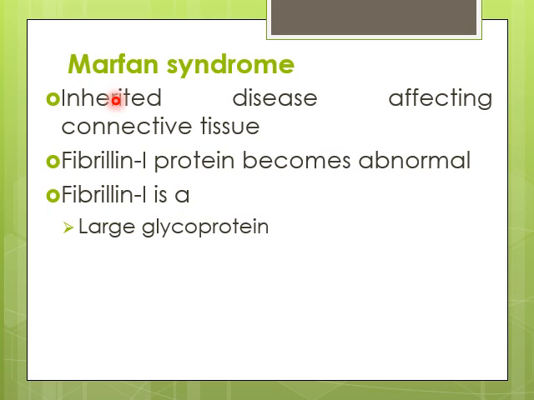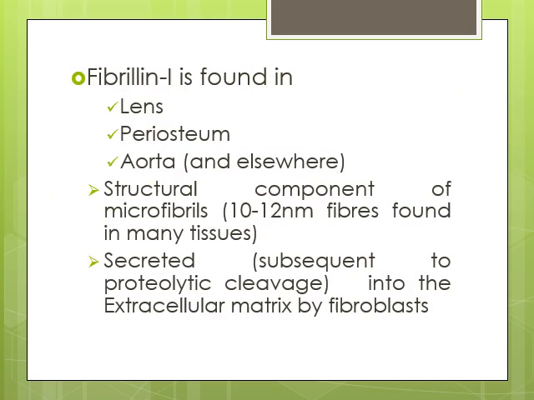Now the next disorder that we are going to study is Marfan syndrome. Marfan syndrome is also a genetic disorder that affects connective tissue. In this disorder, there is defective fibrillin 1 protein. Fibrillin 1 protein is a type of large glycoprotein. It is found in lens, periosteum, which is the outer covering of the bones, and aorta. And even it is found elsewhere in the body.